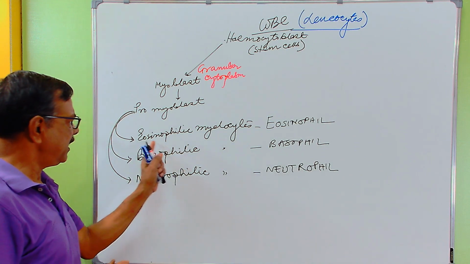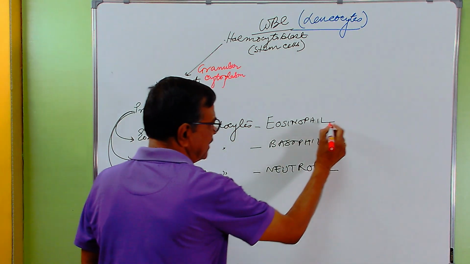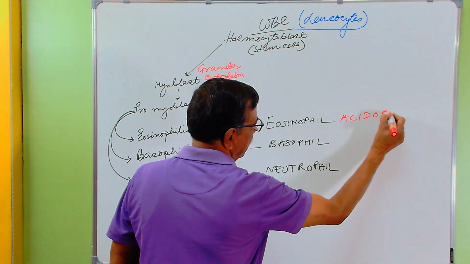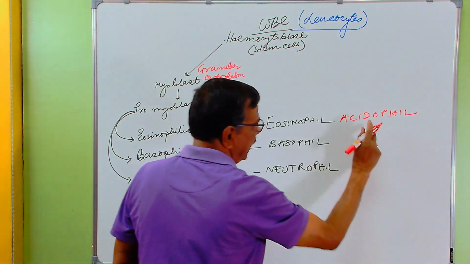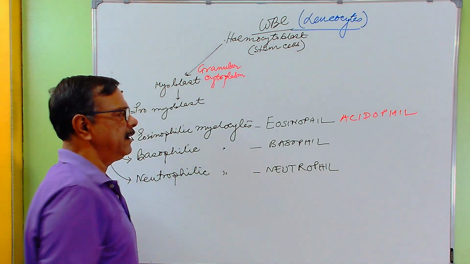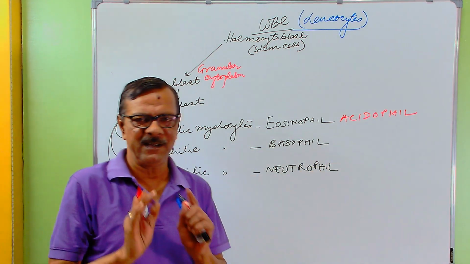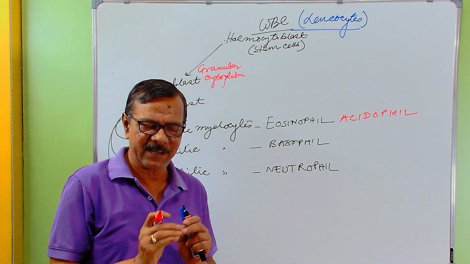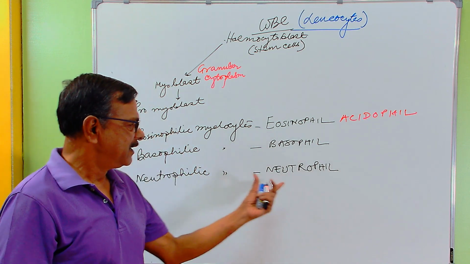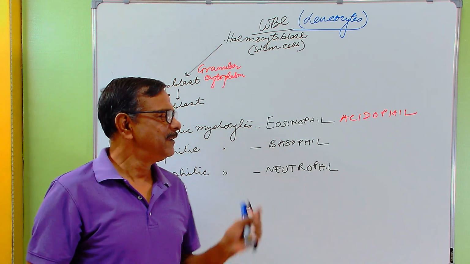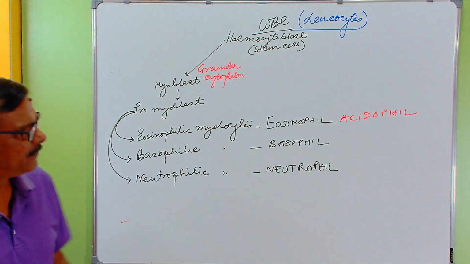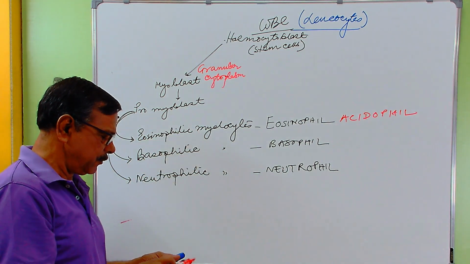This is known as acidophil, basophil, neutrophil. Acidophil takes stain with acid dye. Basophil takes stain with basic dye. Neutrophil remains neutral. So there are three types of dyes. These dyes are applied to a blood smear.